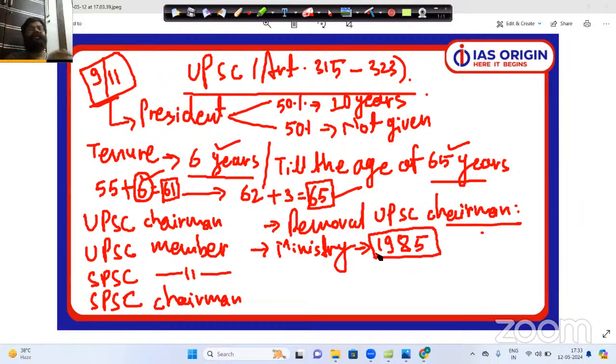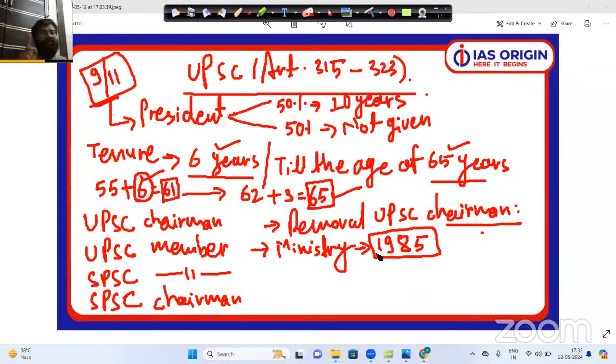If you take the example of a few state PSCs, like Madhya Pradesh state PSC, how many members are there? Near about 17. Or if you go for Maharashtra PSC, there might be more or less than 17. If you go to Uttarakhand, Himachal Pradesh, Goa, Gujarat, Rajasthan, Haryana, Punjab, the members of each state PSC are different.